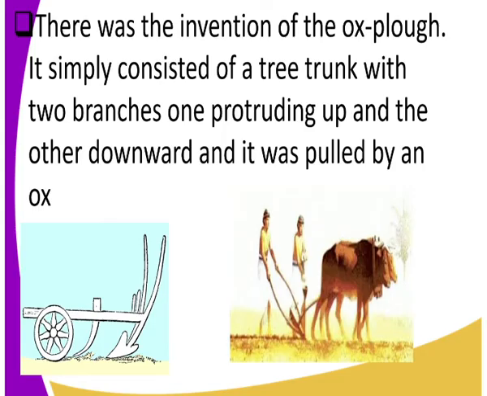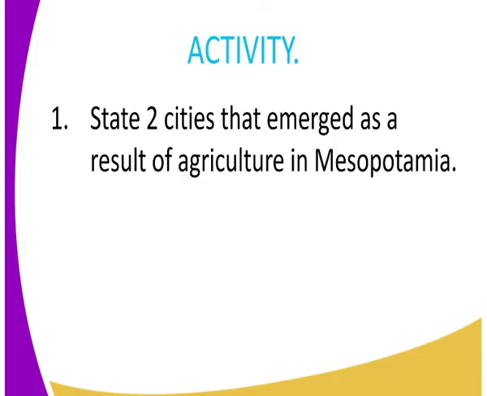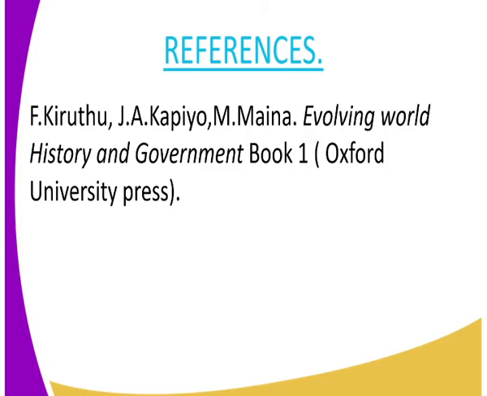Now, class, can you name two cities that emerged as a result of early agriculture in Mesopotamia? And for our reference, let us get to Evolving World, History and Government, Book 1, Oxford University Press.